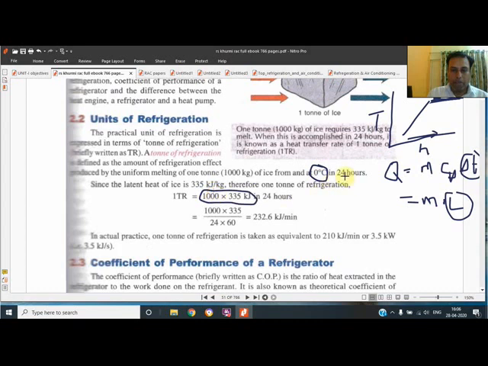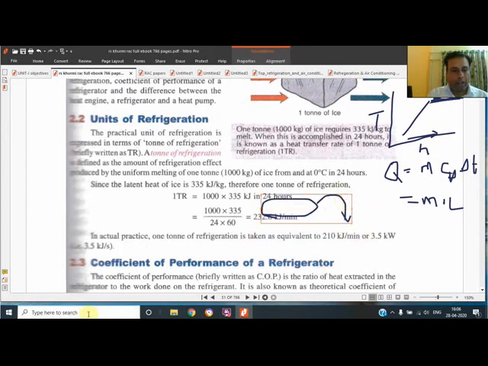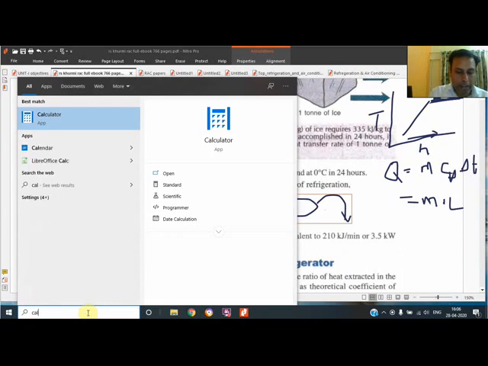But time is also a factor, so we divide by the time and get the reading in kilowatt or watt. The reading we get is 232.6 kilojoule per minute. It is rounded off to 210 kilojoule per minute, and dividing 210 by 60 we get 3.5.